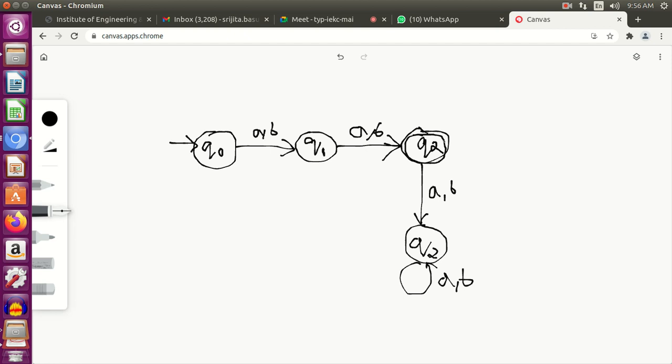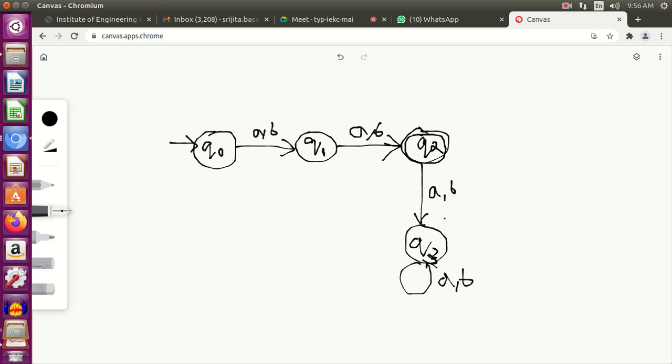So to avoid that, I add a new state. Sorry, it will be q3, since I have already had q2 over here. Just a second. It will be q3.